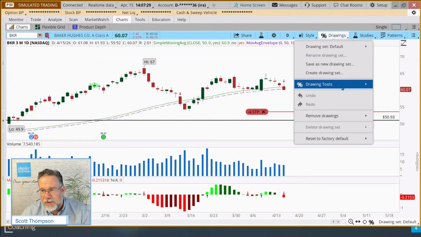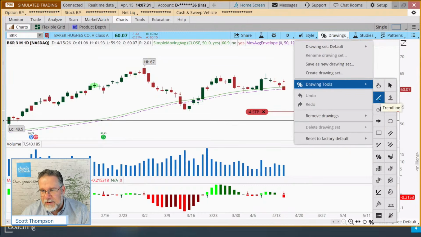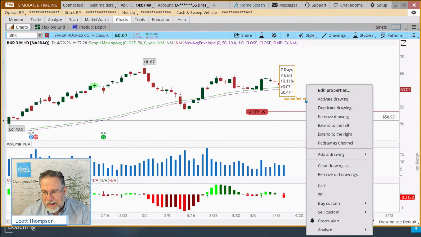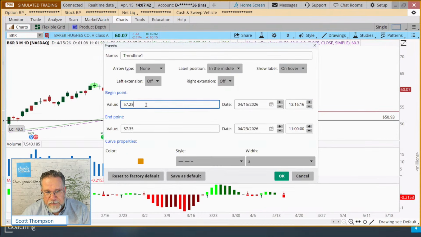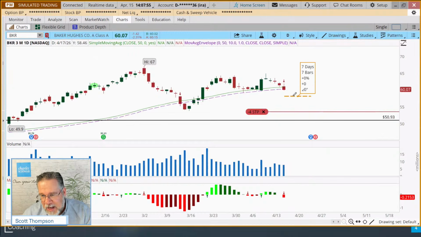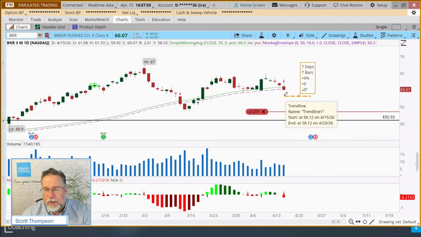I'm going to change my drawing tool over here and just grab this little trend line. Usually I'll just left click on today and then try to draw a basically horizontal line, it doesn't really matter. Then I'll right click on it, edit the properties, and put in the real number. Don't bother trying to get the line exactly where you want it when you draw it, because that's frustrating. Just draw it and then go in there and edit it. So based on the rule, this is where our stop should be adjusted to.